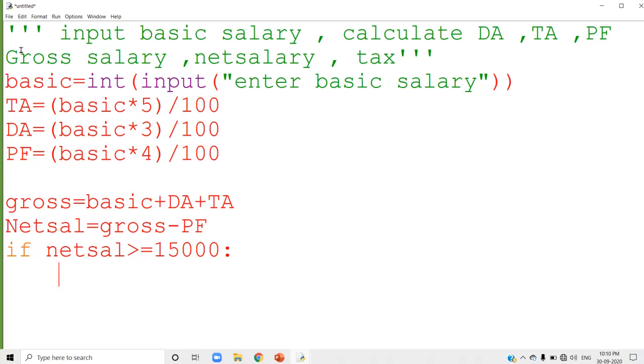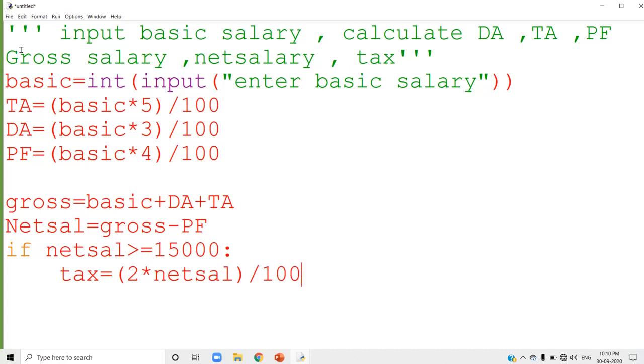Now, if the net salary is greater than 15,000, you have to calculate 2% of the tax. Tax is 2% of the net salary. So I am going to calculate tax is equal to 2 into net salary, the whole divided by 100. That is 2% of the net salary, which is given in the question.